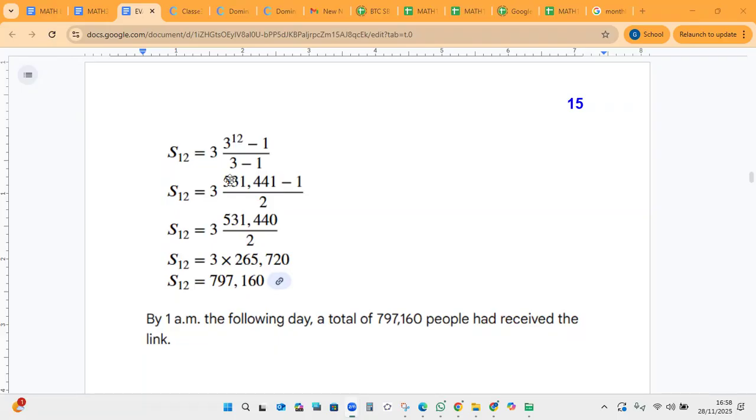And verify that 3 raised to the 12 is 531,441. Subtract 1, over 3 minus 1 is 2. Divide by 2, you get 265,720, and you multiply by 3, that will give us 797,160 people. So by 1 a.m. the following day, a total of 797,160 people had received the link.